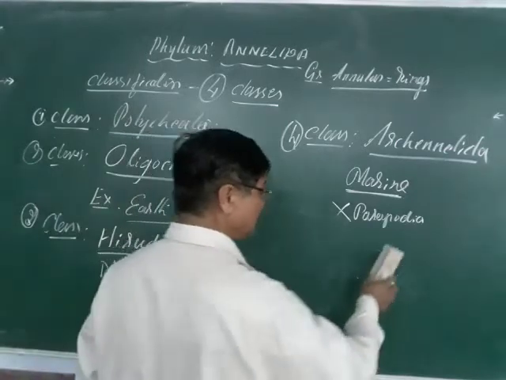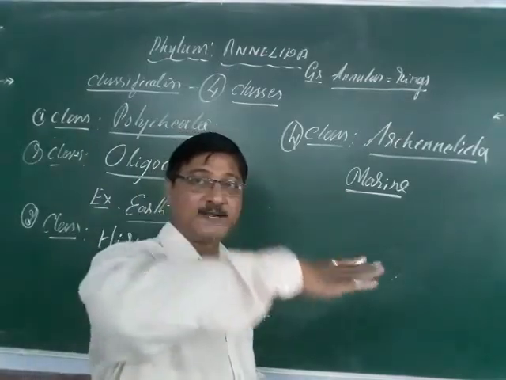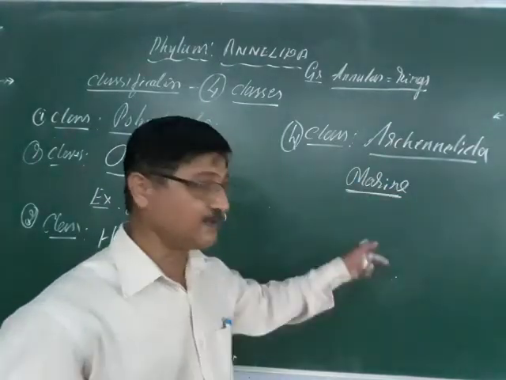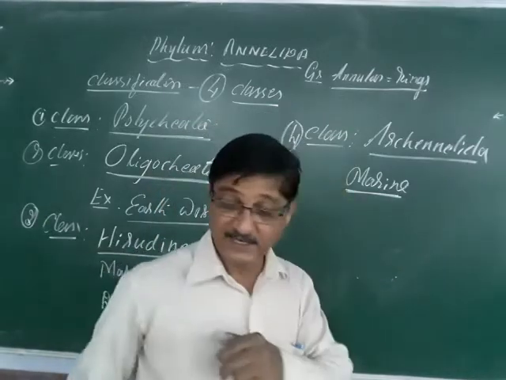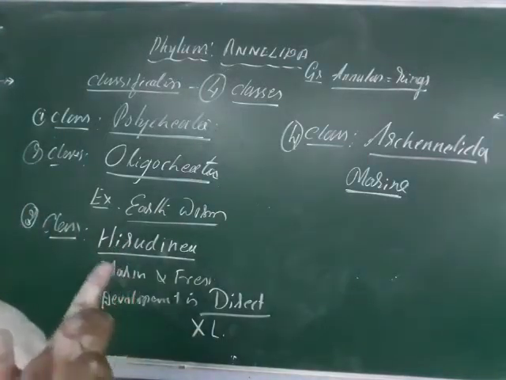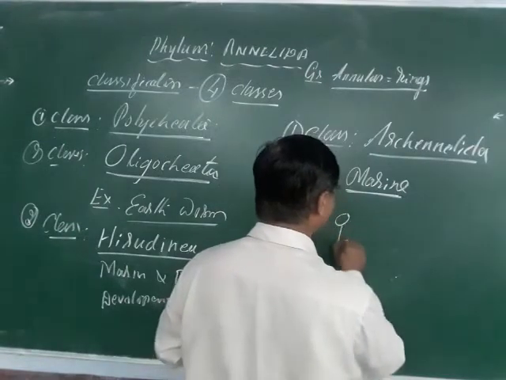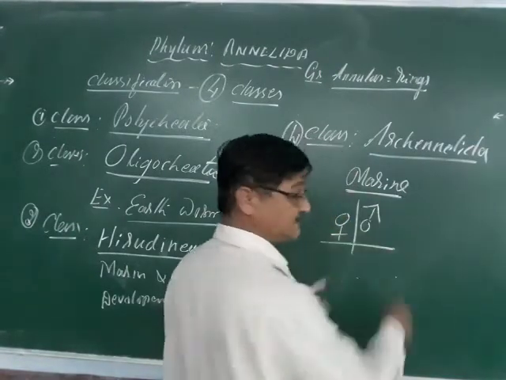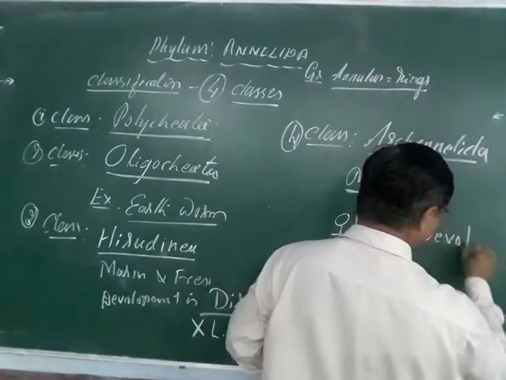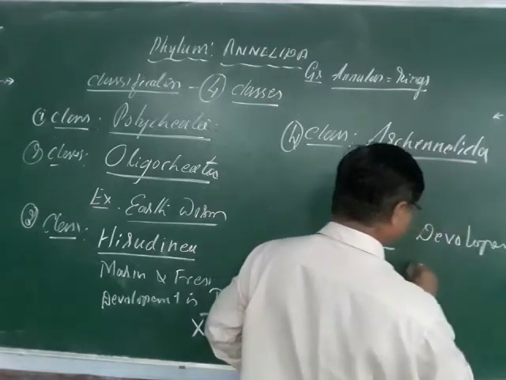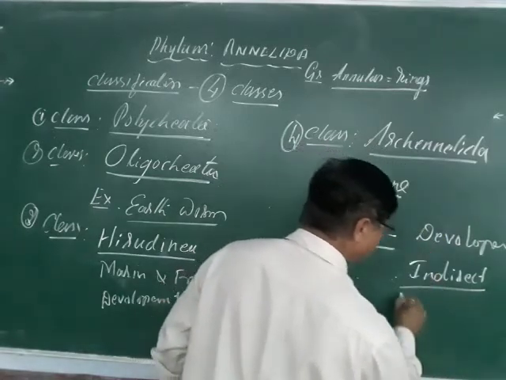The body is flattened to some extent, and that helps in undulating movement, so they swim in the water with this undulating movement. These are also carnivorous, and the development is indirect. The sexes are separate, unisexual forms, and the development is indirect, which means there is the presence of a larva.